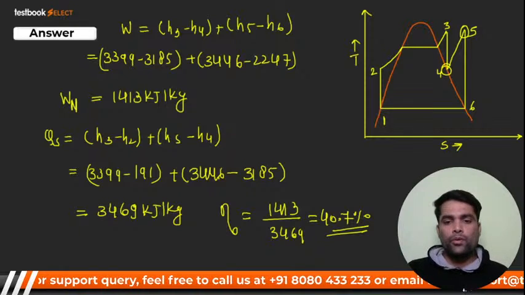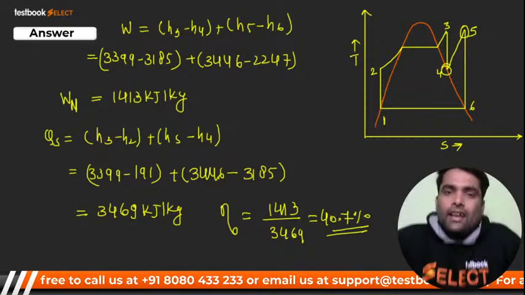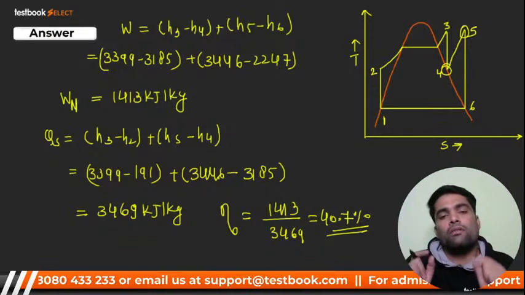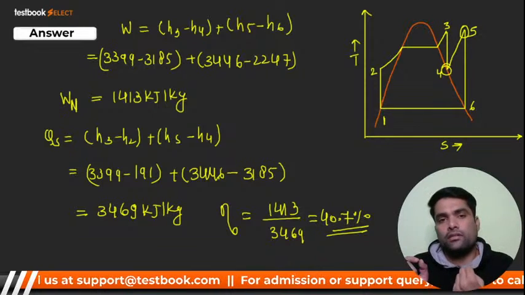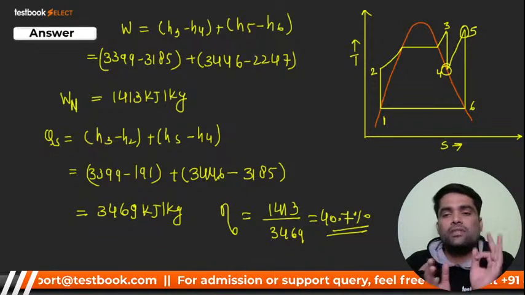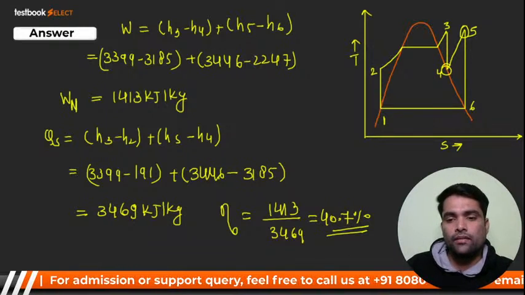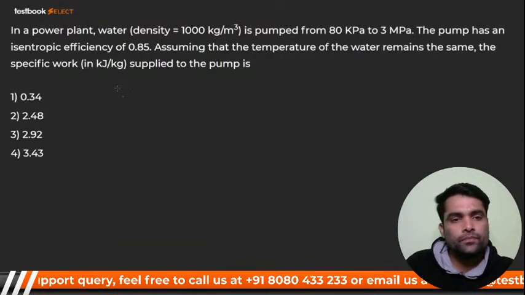So this is your numerical. I hope you got it. It is quite lengthy, this numerical based on the steam thermal power plant, which they ask in the GATE examination, and this is for 2 marks. It is quite lengthy, but very easy to understand. Now see, the next question.